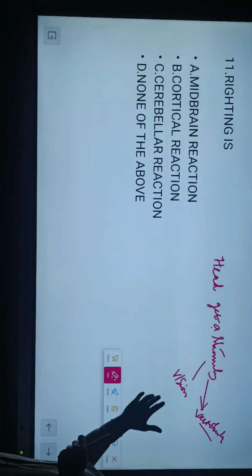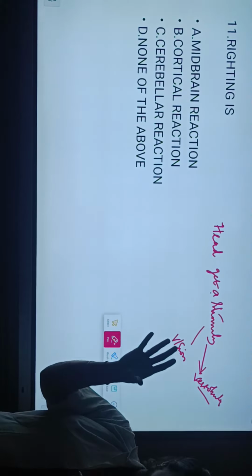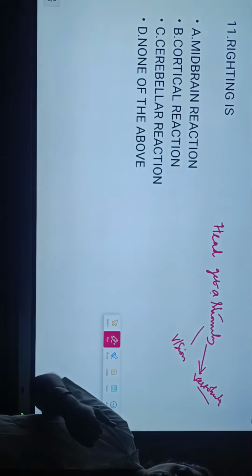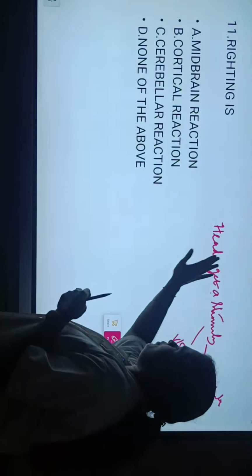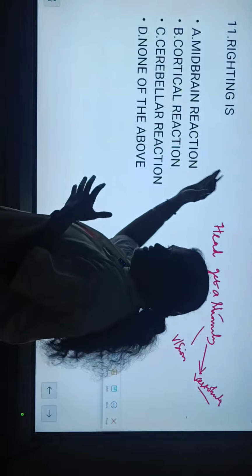What does righting mean? Simply head on body. So how does the head get a stimulus from two different parts? One is vision. How does a baby develop head on body? First, vision: transverse movement and movement of the eye, looking at different objects. So to look, it turns the head on the body. And it gets up and downward movement of the head through this vestibular reaction. So this is the ability to distinguish head on body or body on body. We look at which systems control these reactions.